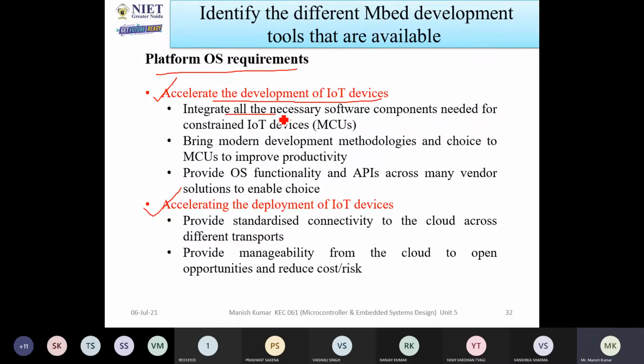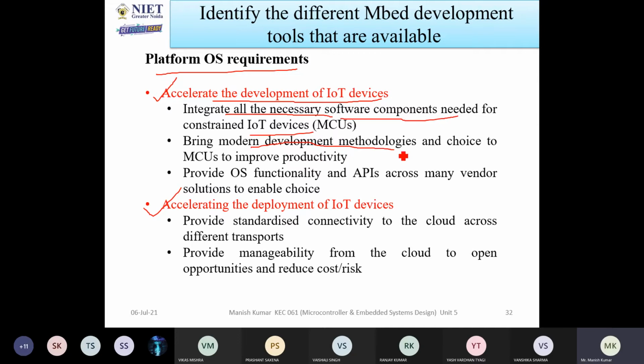In this case, integrate all the necessary software components needed for constrained IoT devices. Every system you want to design requires software as well as hardware. So whenever you are developing IoT devices, in parallel you have to develop software.